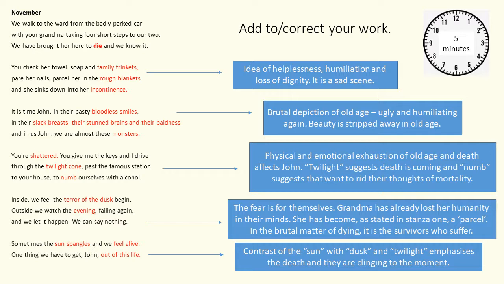Grandma has already lost her humanity in their minds. She's become, as stated in stanza 1, a parcel. In the brutal matter of dying, it is the survivors who suffer. And then sun spangles, feel alive, out of this life. Contrast of the sun with dusk and twilight emphasizes the death, and they are clinging to the moment. So if you didn't get this, please jot it down now.